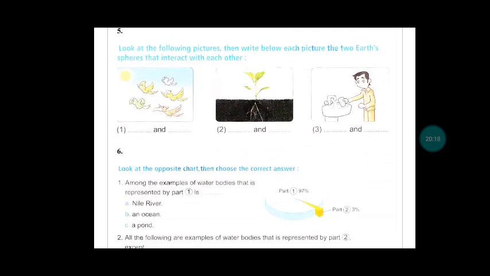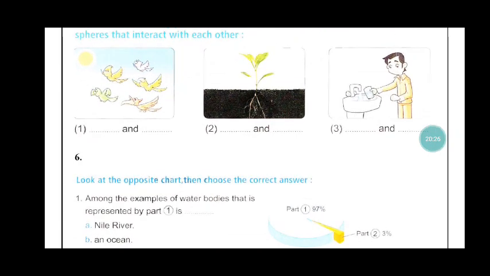Okay, look at the following pictures and then write below each picture the two Earth's spheres that interact with each other. Okay. Number 1, atmosphere and biosphere. Atmosphere because of the air, and biosphere because of birds. Because we have birds.